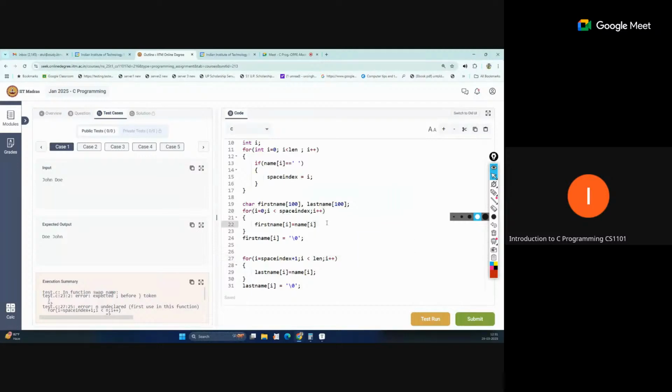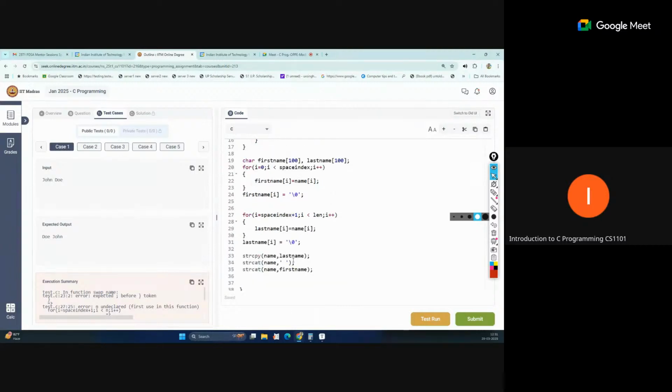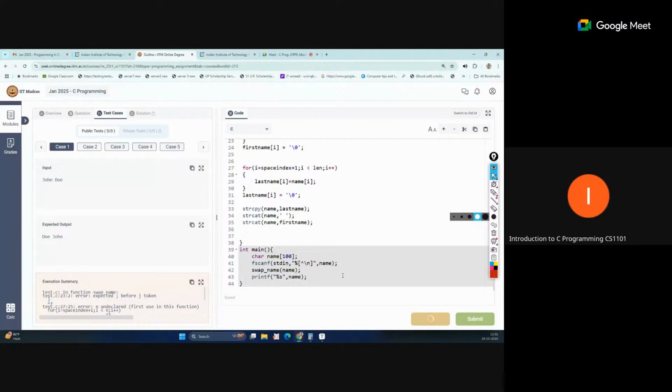And here also we missed this. Int i we have declared, so we can remove this. Any other place where we have used something? That is okay. Let's check. Is the bracket issue still there?